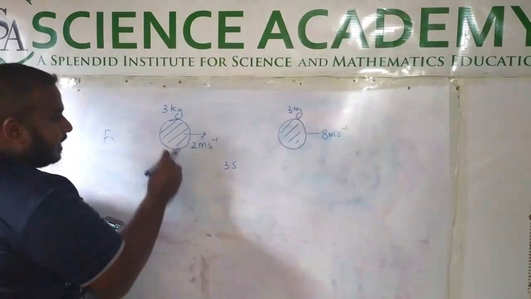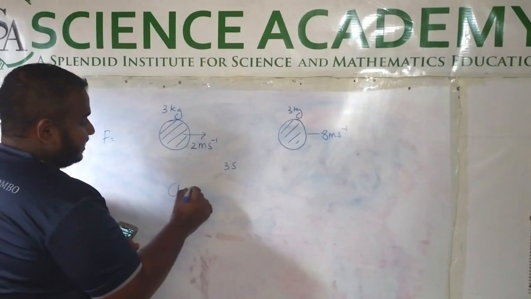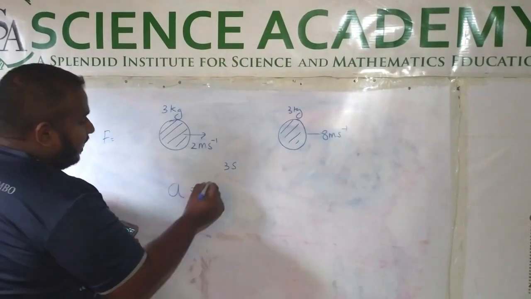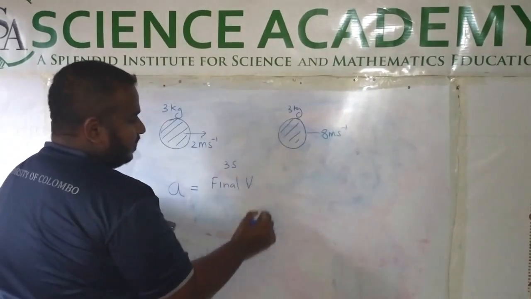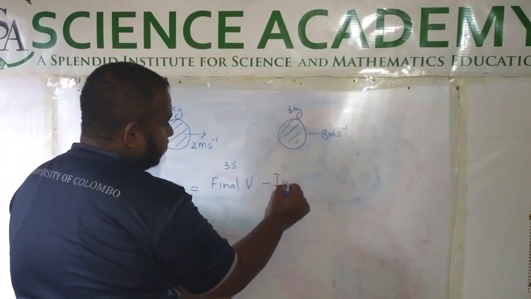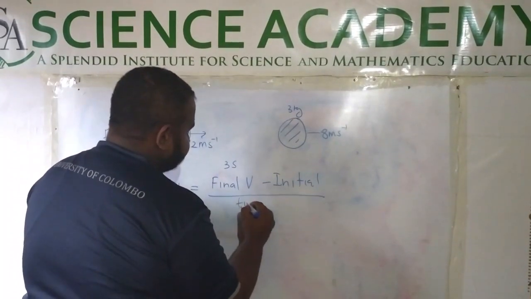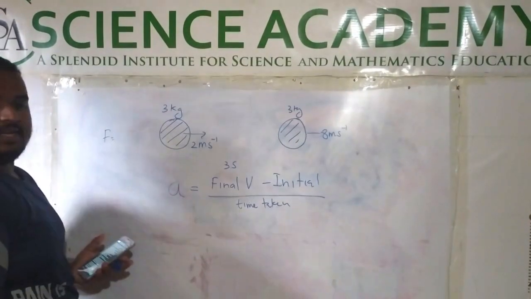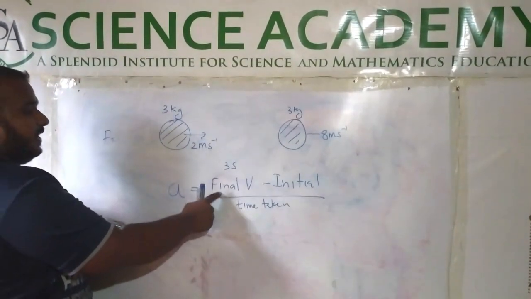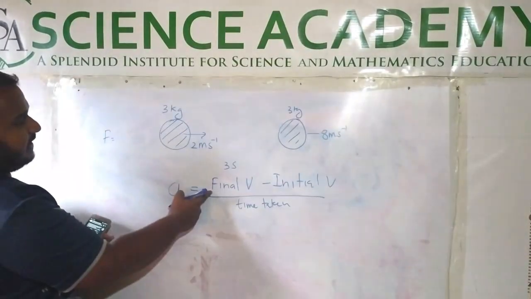First, you have studied an equation in the second unit of your grade 10: acceleration is equal to final velocity minus initial velocity, divided by time taken. What is the final velocity?